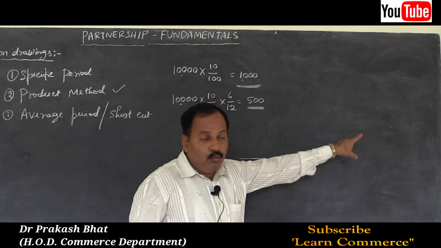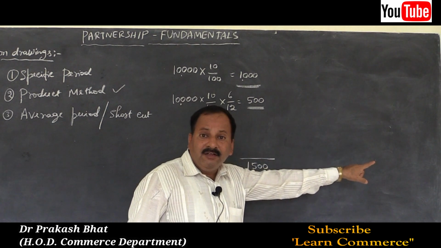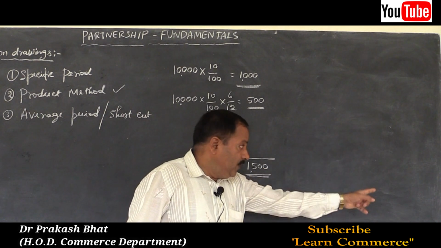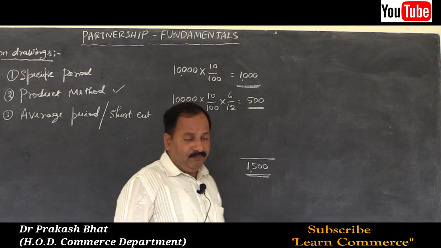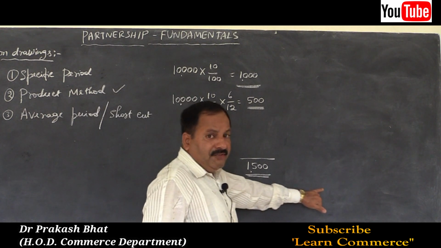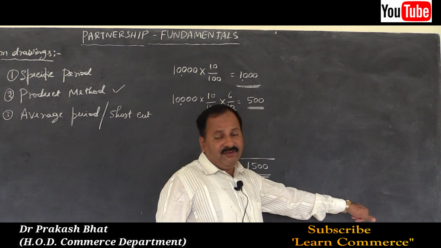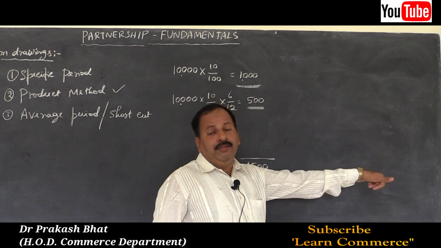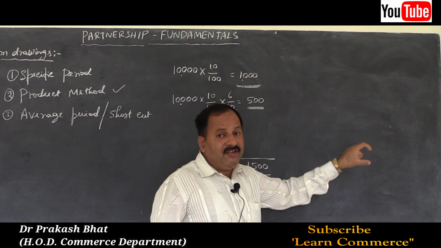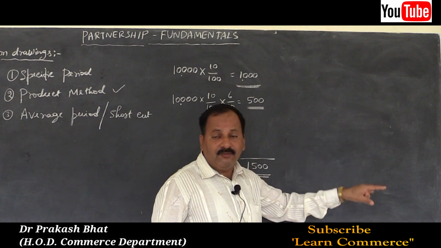Then we will add them and take the total product. This total product will be multiplied by the rate of interest into 1 unit of time, because we take it as a month. So 1 month is the base, so into 1/12 we will do.